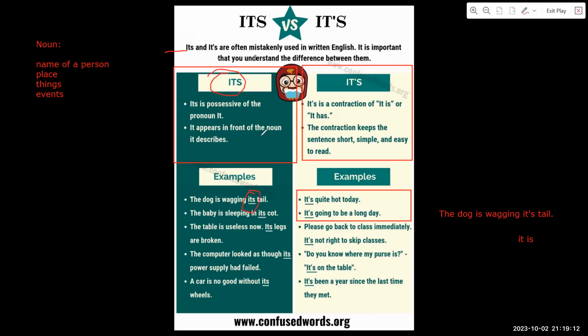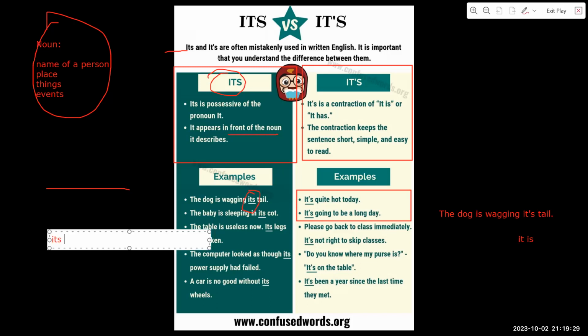this one before or in front of a noun. That's why I always say noun. That's why you have to know. You cannot say, for example, let's say I get an example from the other part.